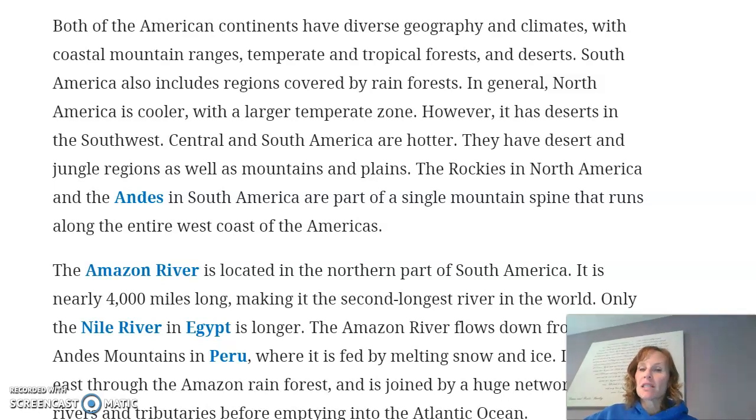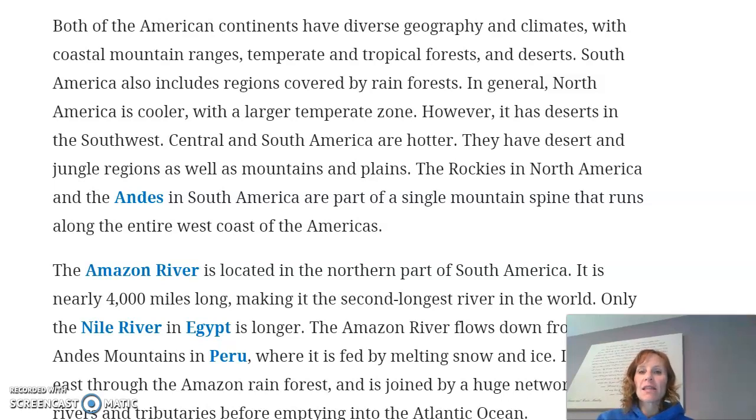All right, first I want to ask you guys, we're going to talk about this paragraph. I want to make sure everybody knows that we live in North or South America. We live in North America, okay? So both of these American continents, they have geography, their climate, and the land that we have here is very diverse and different, okay? We have mountains, we have temperate areas where it's mild, where it's not too hot, it's not too cold. We have tropical rainforests, and if something's tropical, then it's hot. And there's also deserts, okay?